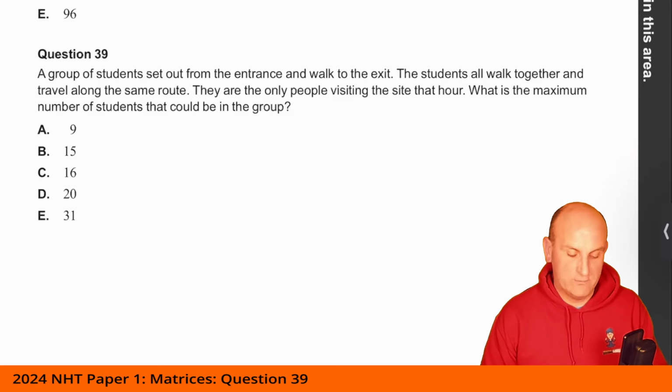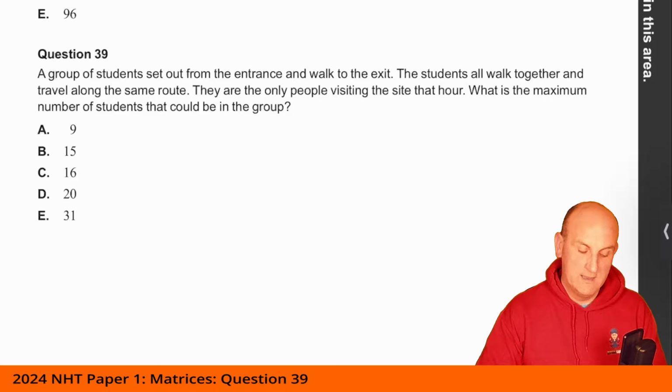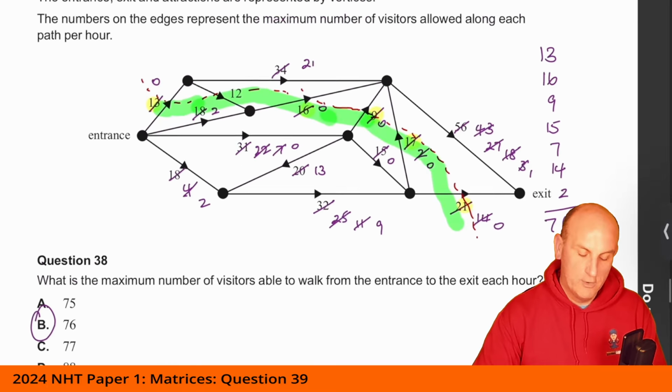A group of students set out from the exit or entrance and walk to the exit. The students will walk together and travel along the same route. They are the only people visiting the site that hour. What is the maximum number of students that can be in the group? There is only one way of doing this, and it's trial and error. So what I started off by doing was saying, well, can I get 31 people through this network?